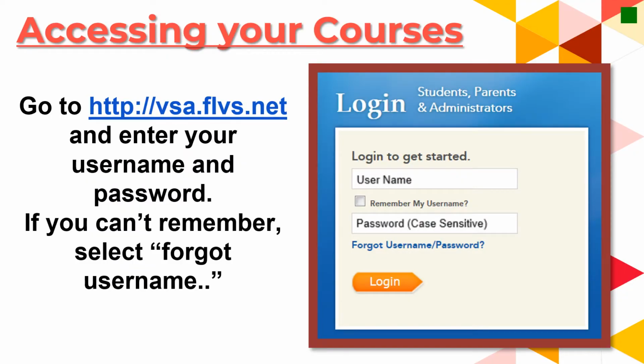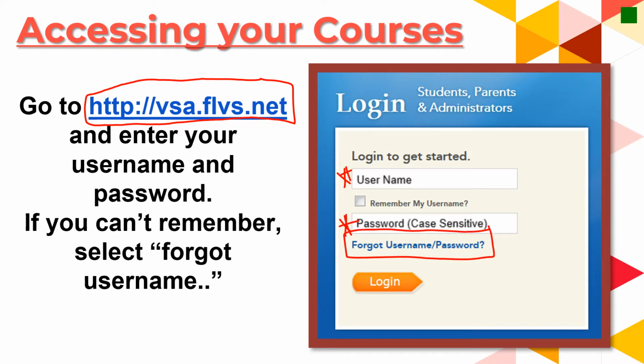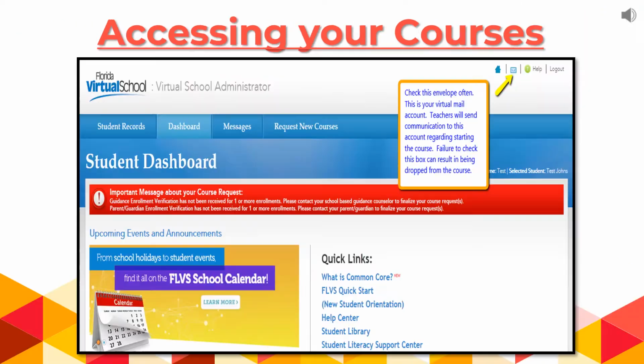Okay, so let's just spend a few minutes talking about how you access your course. To access any of your online courses through FLVS, you will need to go to this website, so be sure you have that written down in your notebook. And then you will enter your username and your password, and then just click login. If you forgot your username or your password, you can click that button as well, and they will provide you with a temporary password or username to help you create a new username or password.